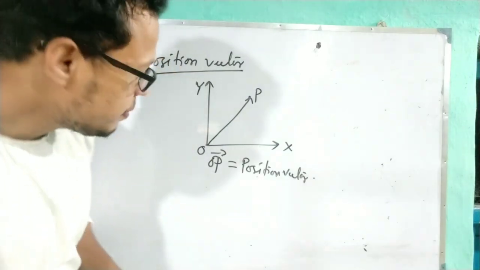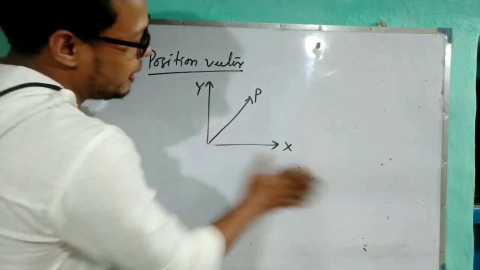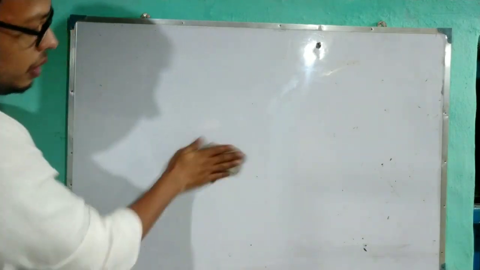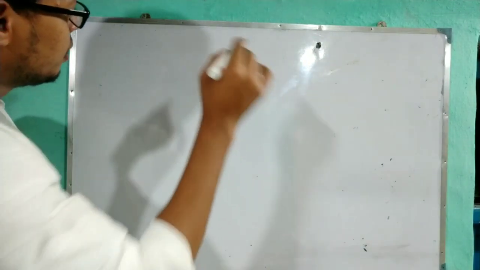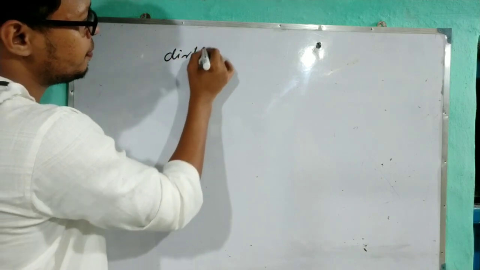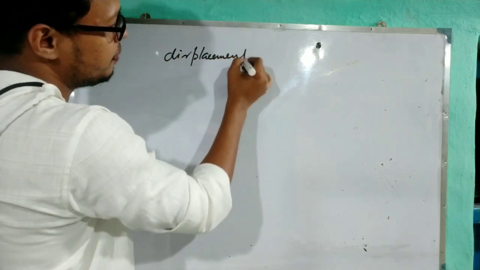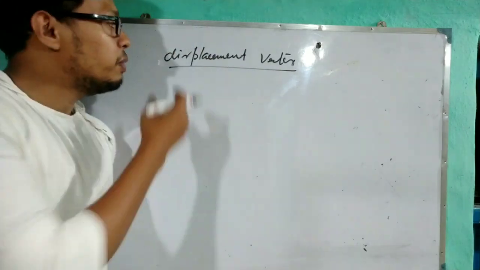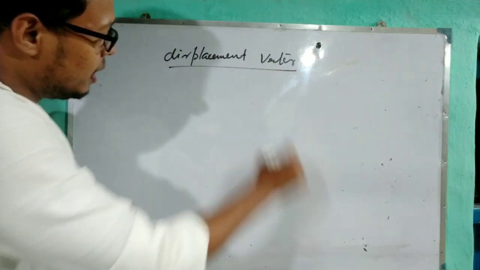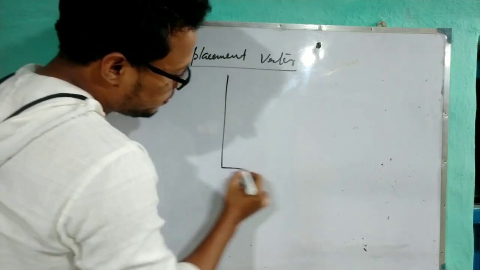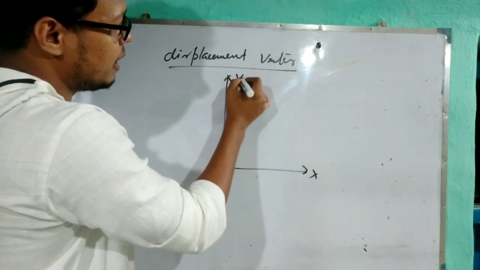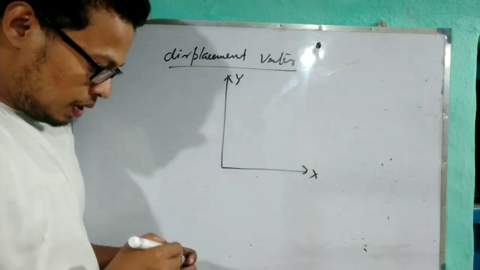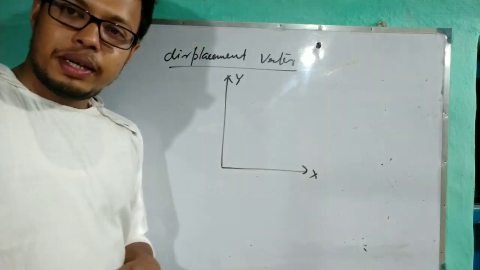Okay. Now what about the displacement vector? Let's do the diagram, with the x-axis and the y-axis. Okay. What did I tell about the position vector?